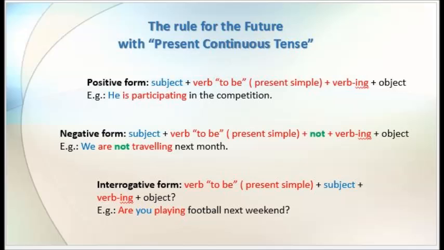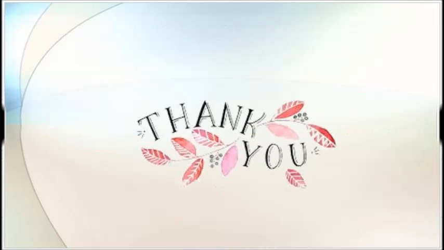Just put the correct form. If it's sudden, always use will or shall. If it's a planned decision, use present continuous tense or going to. This was our lesson. It's very easy and very short.